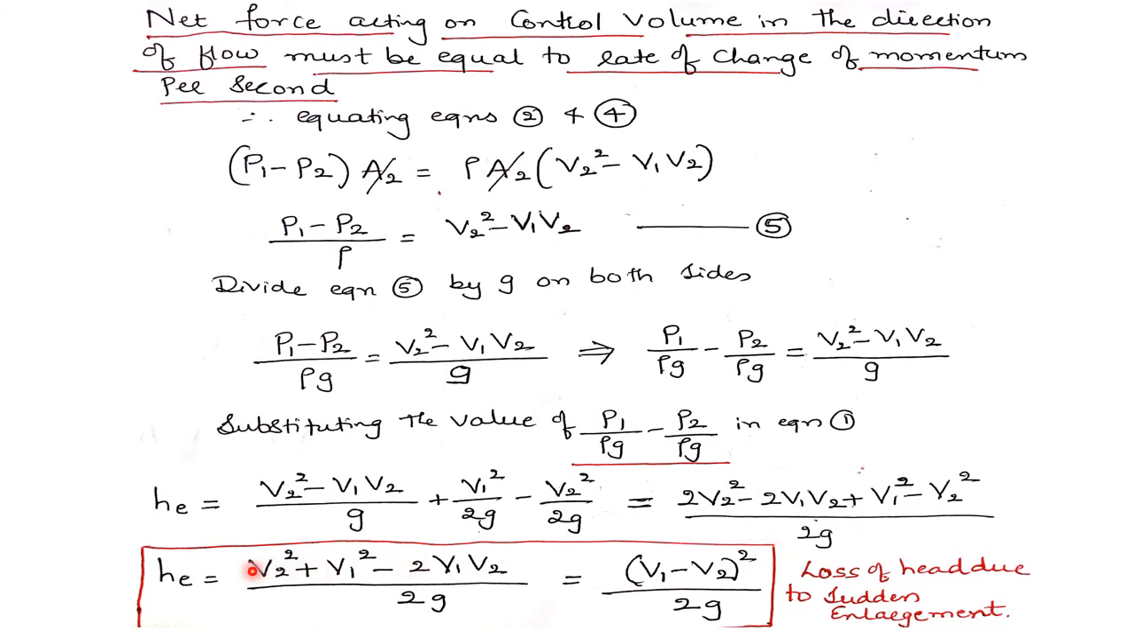This equation indicates the A minus B whole square form, that is A square plus B square minus 2AB. So I have written it in that form, that is V1 minus V2 whole square divided by 2g. If I elaborate this equation, I get V1 square plus V2 square minus 2V1 V2 divided by 2g. So this is the equation to calculate the loss of head due to sudden enlargement, where HE is given by V1 minus V2 whole square divided by 2g, that is the loss of head due to sudden enlargement.